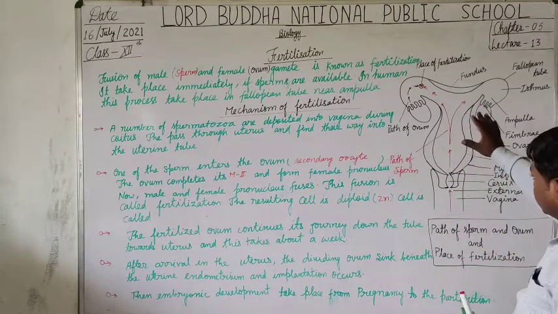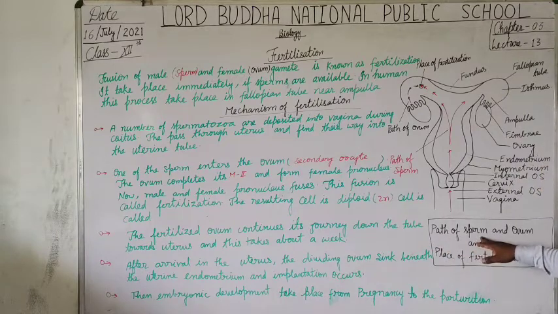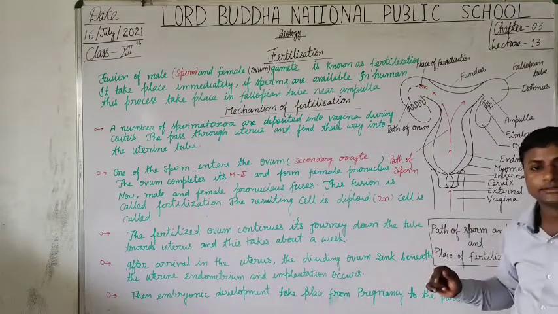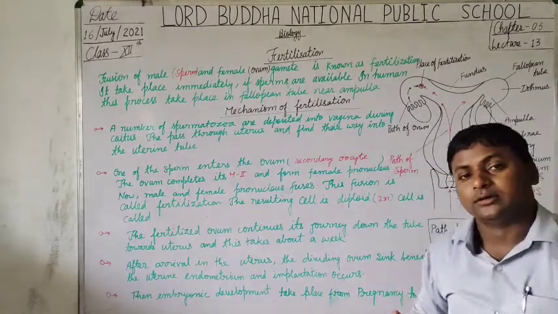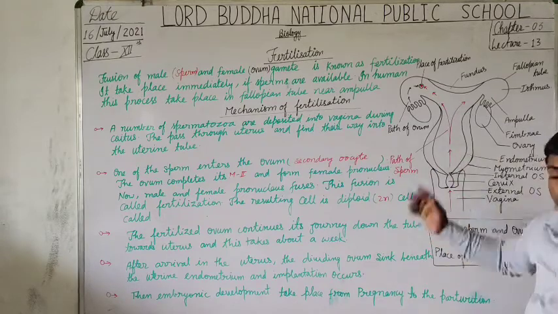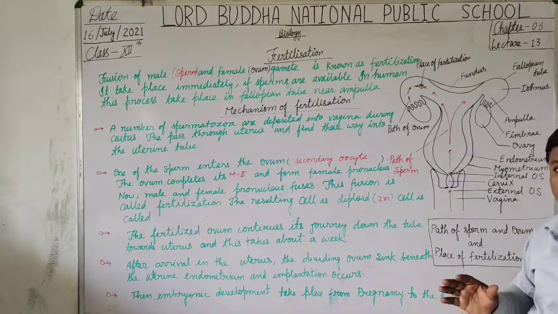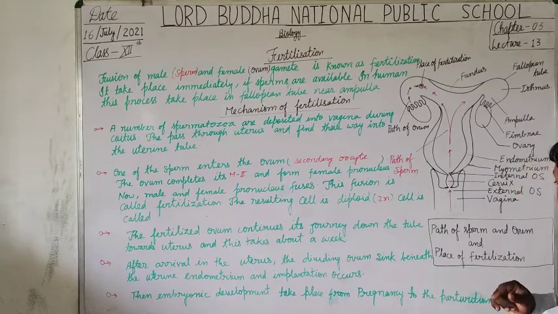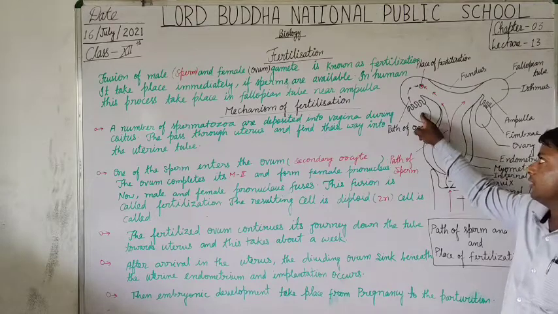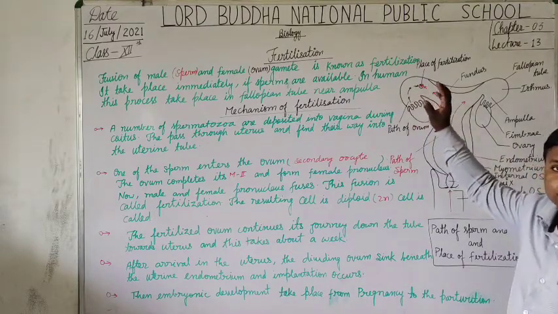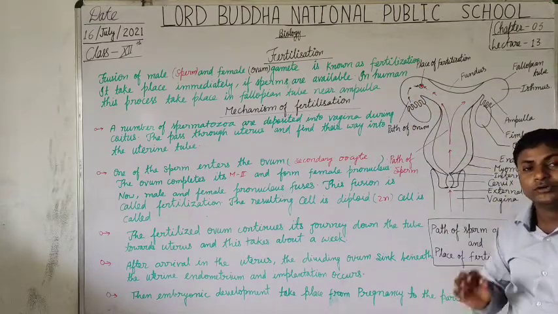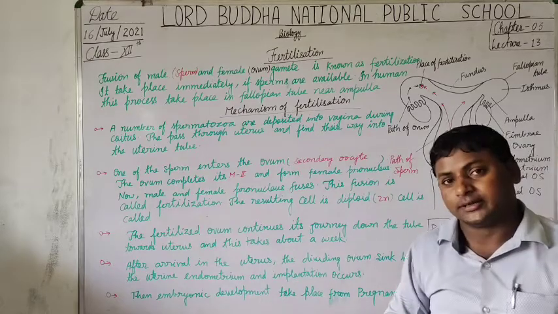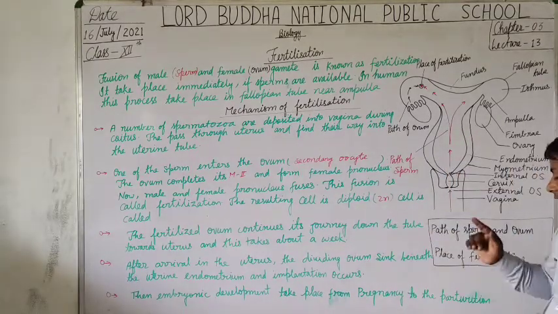So this diagram indicates the path of sperm, how during coitus the sperm enters into the genital tract of the female genitalia, and how the egg or ovum is released from the ovary and passes to which region where the process of fertilization takes place.